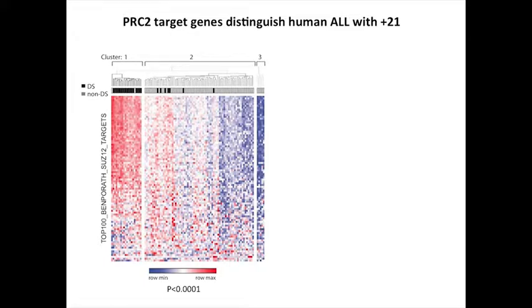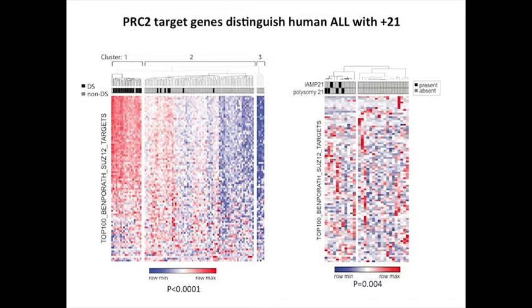And when we took multiple signatures, either signatures generated from our mouse B cells or some of these polycomb repressor complex target signatures, and went back to patients with ALL and did unsupervised clustering, these signatures can distinguish the Down syndrome leukemia patients from the majority of non-Down syndrome leukemia patients. And we can even take this to patients without Down syndrome that have just somatic gain of polysomy 21, or iAMP21. And in this relatively small data set, it was still able to cluster those patients together using these same gene signatures. We want to talk about therapeutics here today.